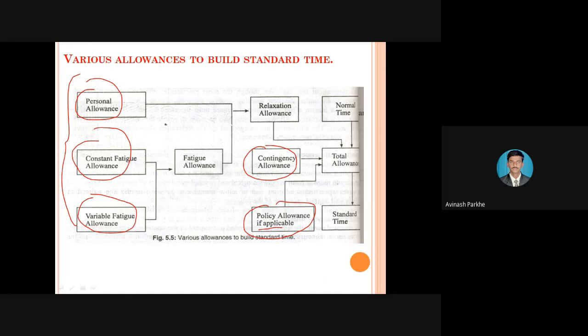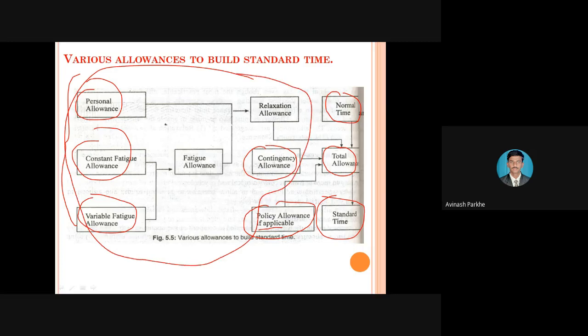By considering all these types of allowances, the normal time plus total allowance is equal to your standard time. These are the different types of allowances which we consider in this job, and the total addition of all these allowances means the total allowance. If I add this total allowance to the normal time, then I can calculate the standard time required to complete that job. Therefore, it is very important to provide such allowances along with the basic time, so that the operator or worker can complete the task within the given period of time, because continuously working for 2 hours, 3 hours, 5 hours is not possible.